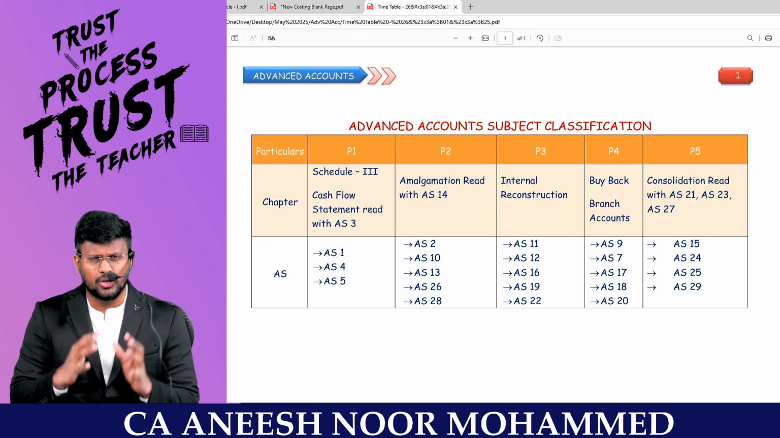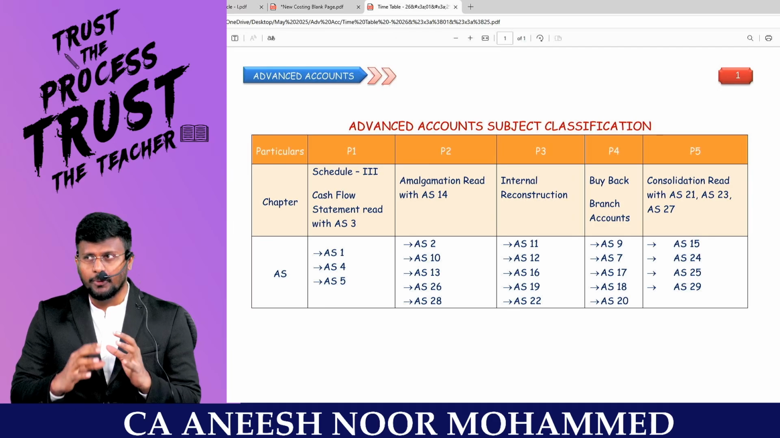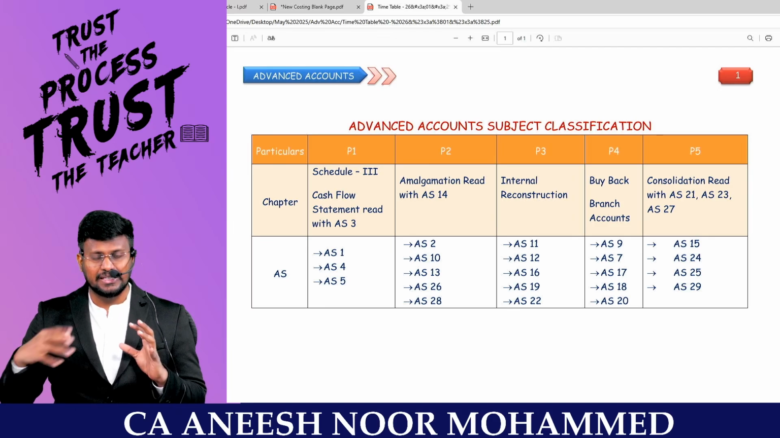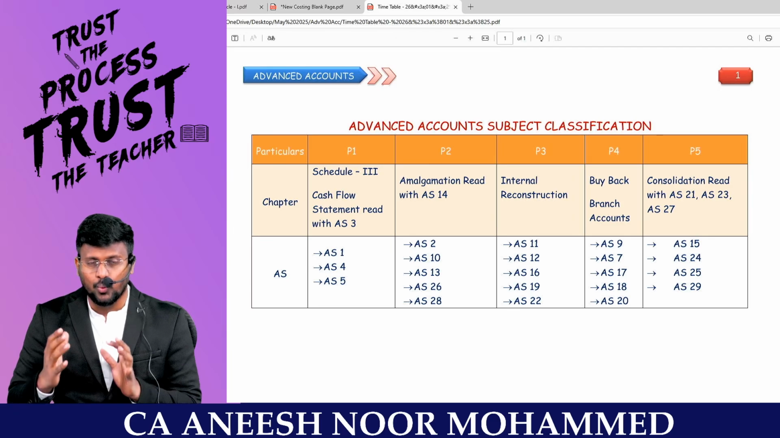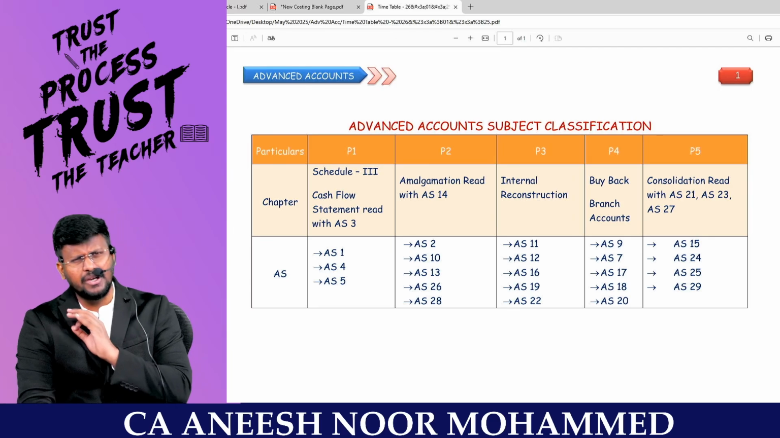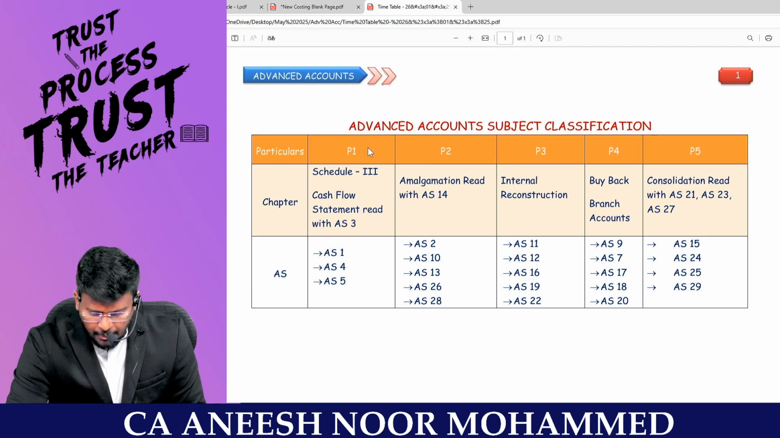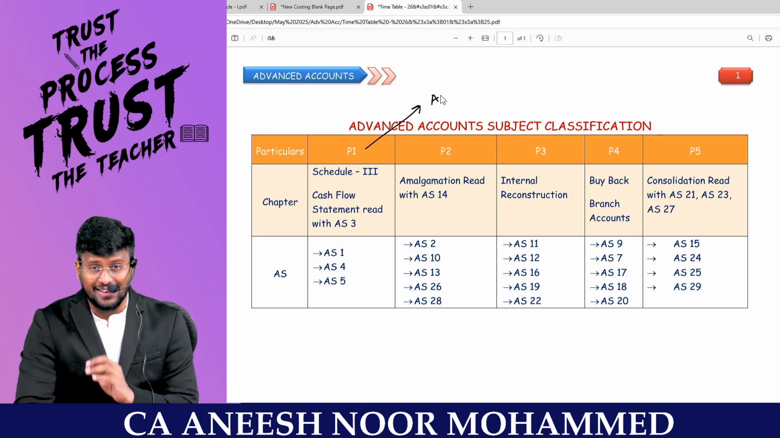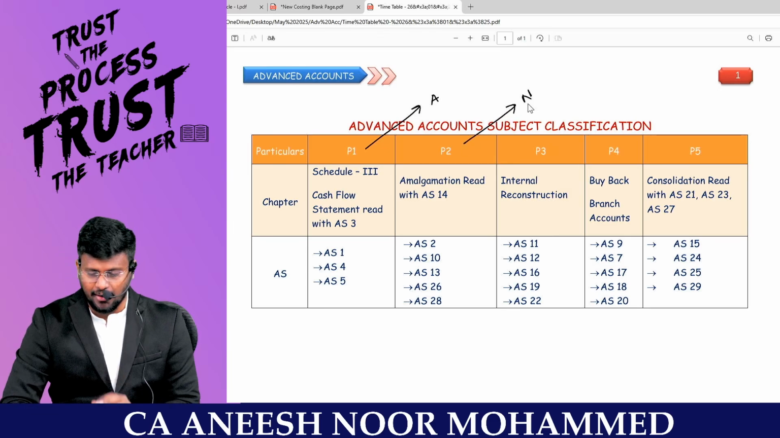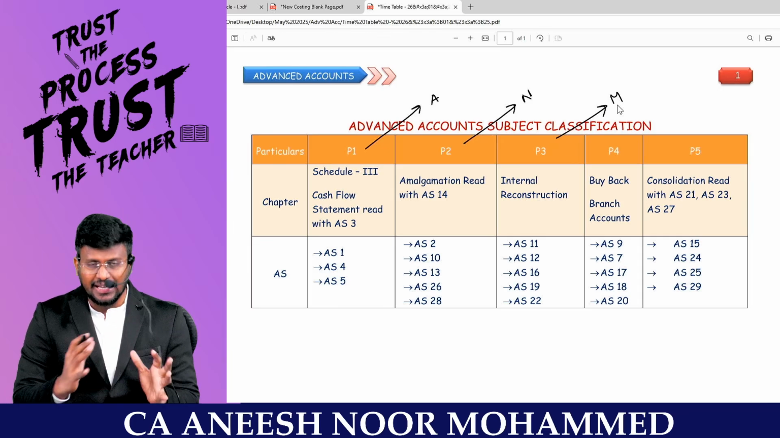The major question is, how will you be completing it, sir? Whether you will be fully completing the chapters, or first completing the AS and then coming to the chapters. This is what we have classified for every subject. Basically, every subject of CA Inter we have classified into 5 parts. Part number 1, we are calling it part A, part number 2 we are calling part N, and part number 3 we are calling M, basically ANM.